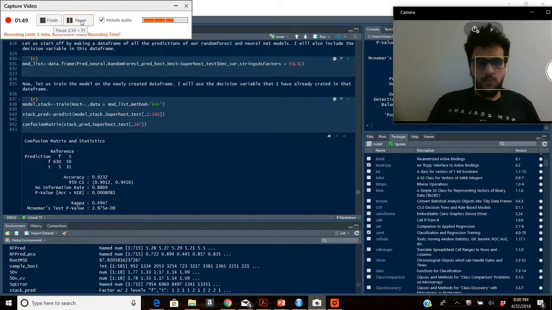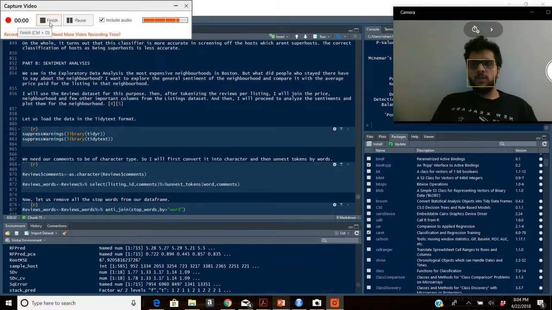I will now move over to part B of my project, that is the sentiment analysis. Let us now move over to the sentiment analysis part of the project. We saw the most expensive neighborhoods in the exploratory data analysis, but I also wanted to explore what sentiments are associated with each of these neighborhoods.